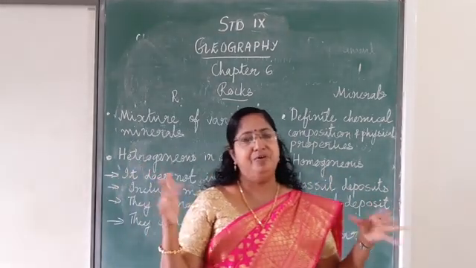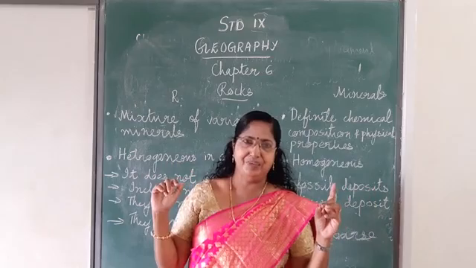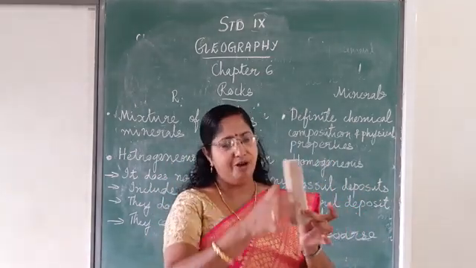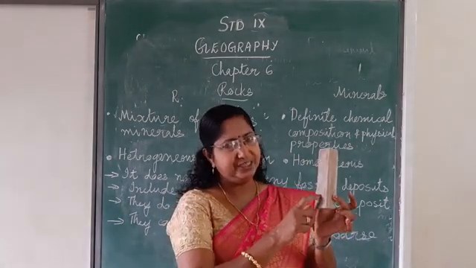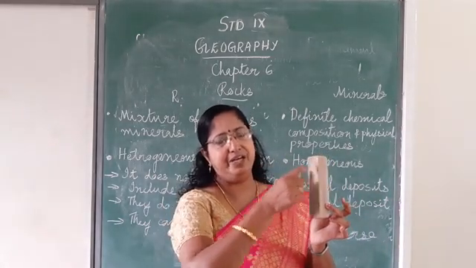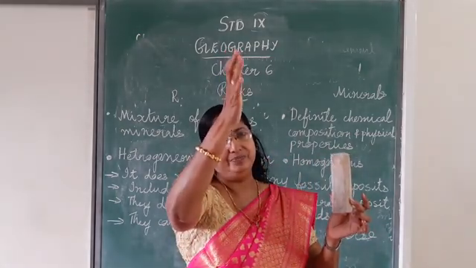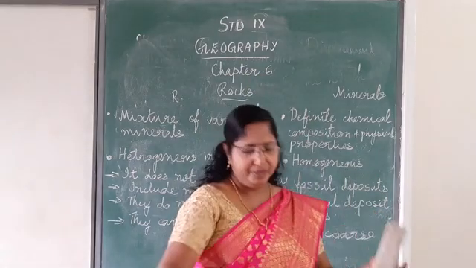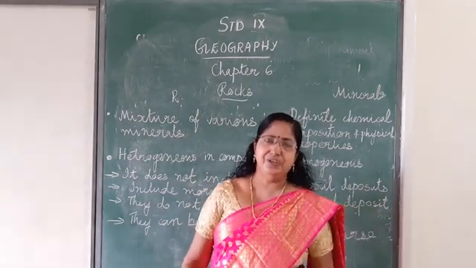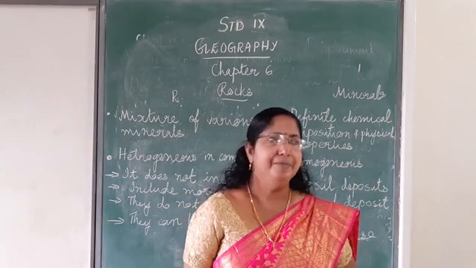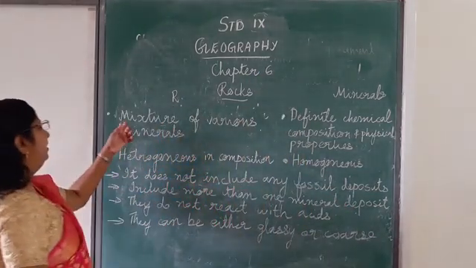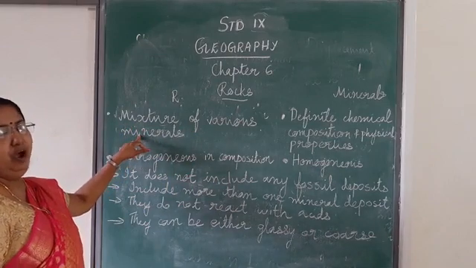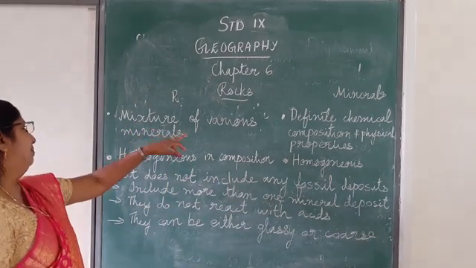Rocks are made up of different minerals. Suppose this is a rock. In this rock there are many minerals, but the composition is not the same amount; maybe some mineral is more and another is less. Now let us see the difference between rocks and minerals. Look at the board. Rocks are a mixture of various minerals. In a rock you will get different minerals.